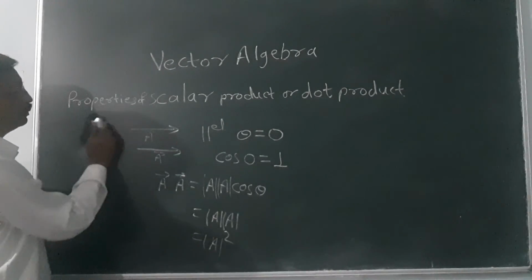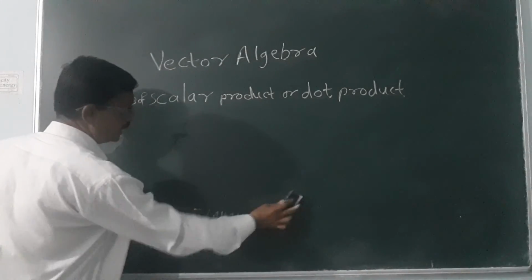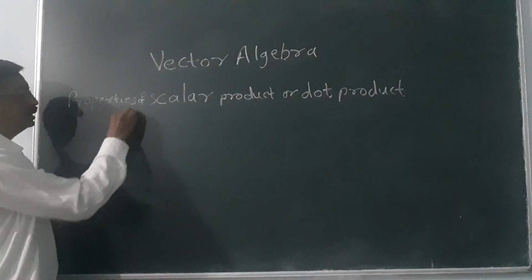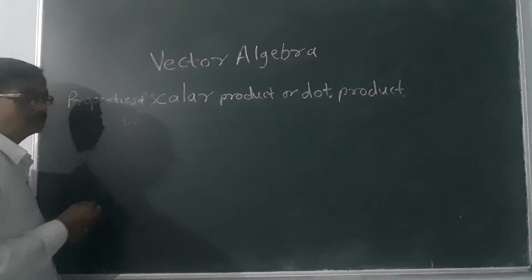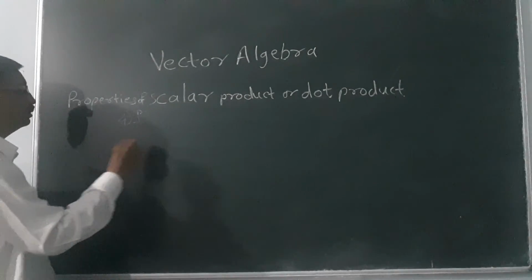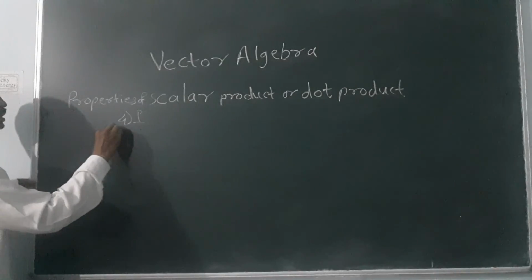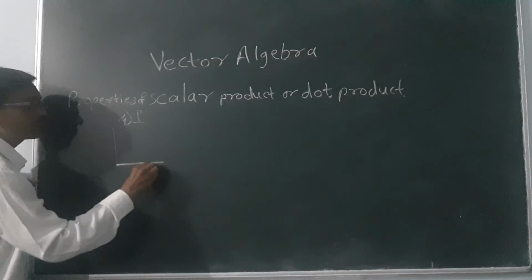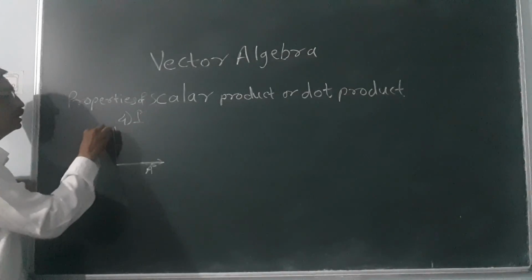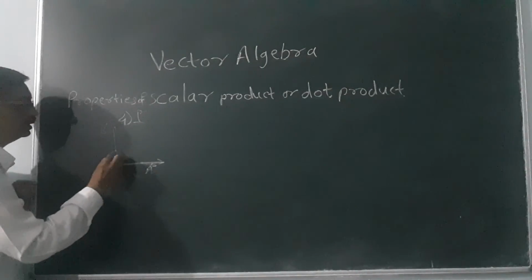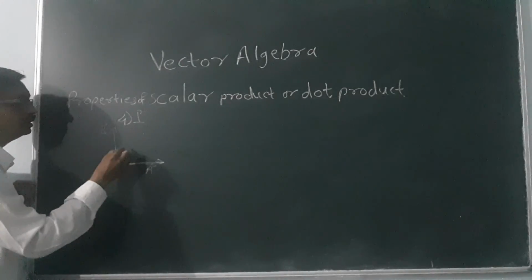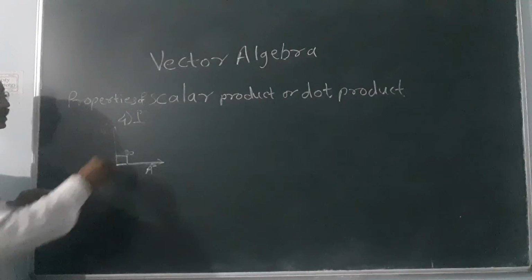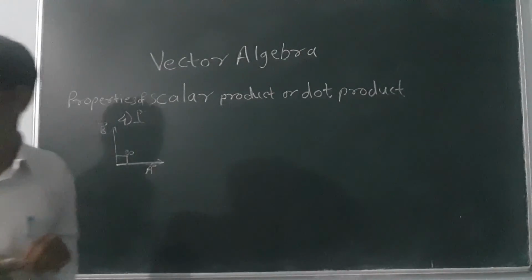Then the fourth property is related to perpendicular vectors. What will happen for perpendicular vectors? Try to understand. Suppose this is a vector A and here is a vector B. Then the angle between them is 90 degrees. So this represents the case of perpendicular.